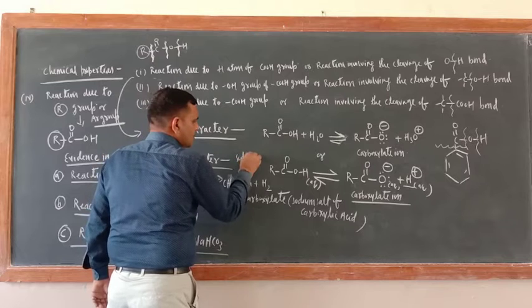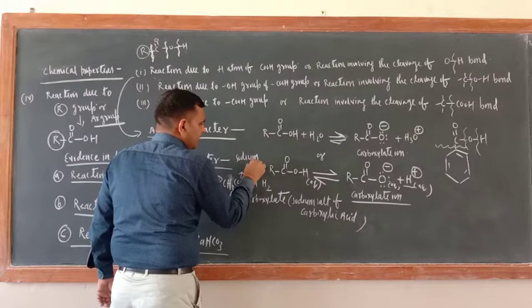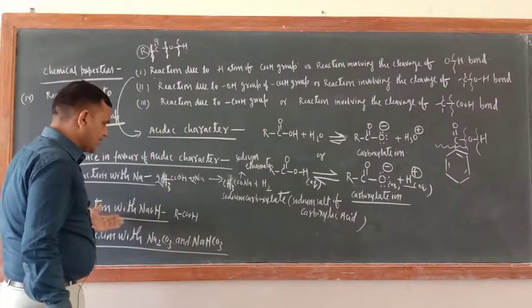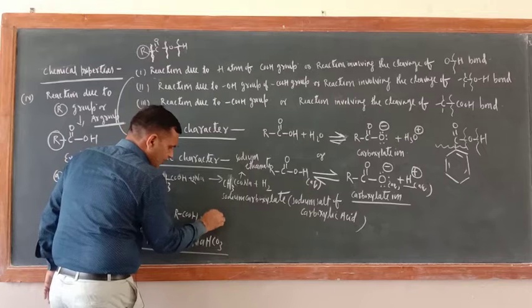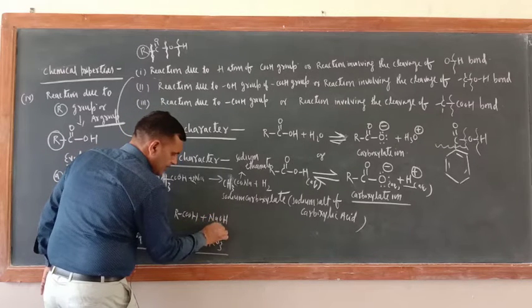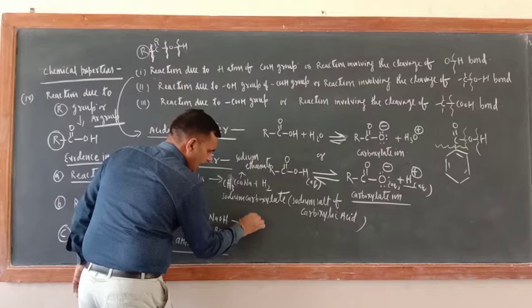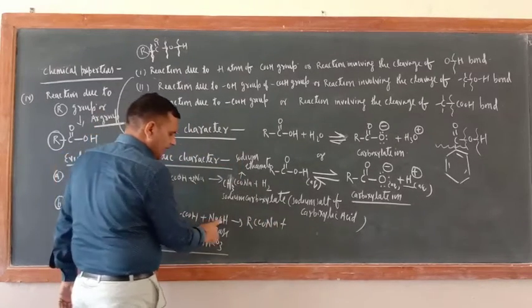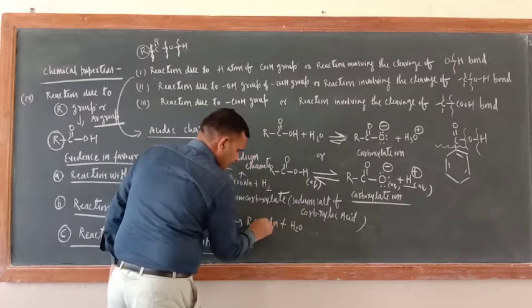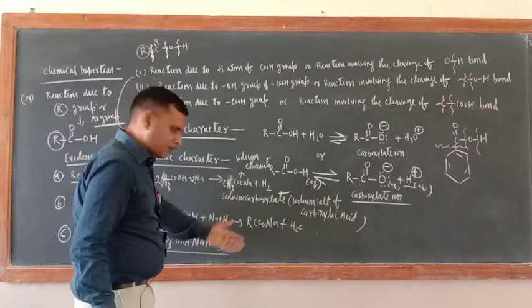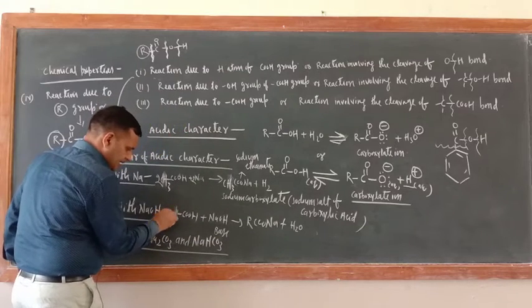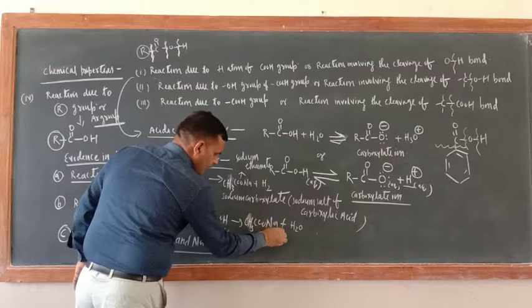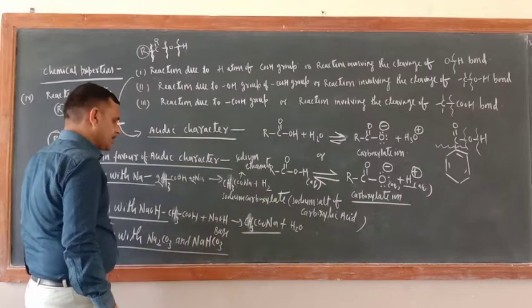Sodium ethanoate. Okay, now with NaOH also. Just see, NaOH. Okay, what is this one? This is a base. What is the product? RCOONa, only H will come out. So H of this one and OH of this one make H2O. This is also a sodium salt of carboxylic acid. Now suppose I took here CH3. So here what would be the product? CH3COONa. This is sodium ethanoate.